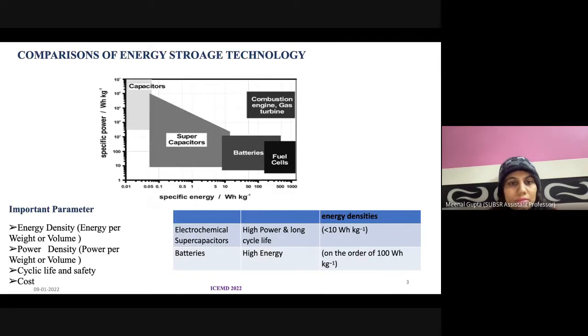This is the basic Ragone plot, showing the comparison of specific energy and specific power for these three different devices. In terms of the supercapacitor, we can see that the specific energy is much lower than the other two types of devices. So researchers are working in this area to improve the specific energy of supercapacitors.